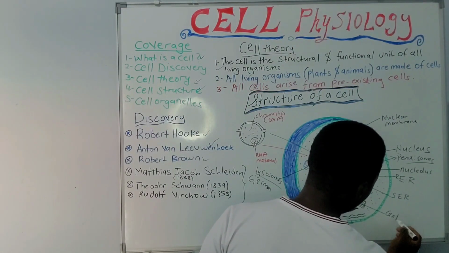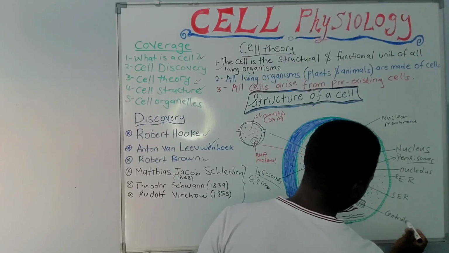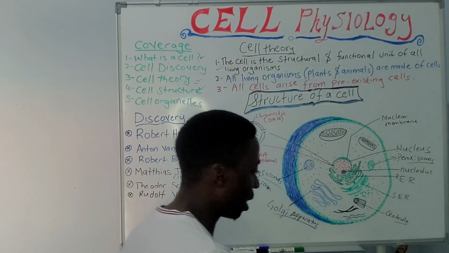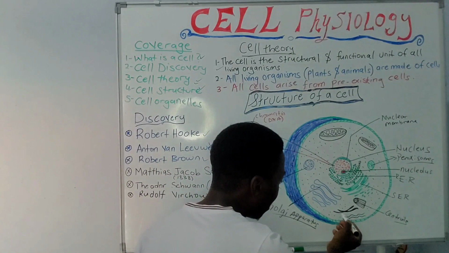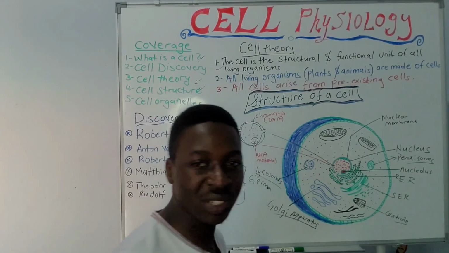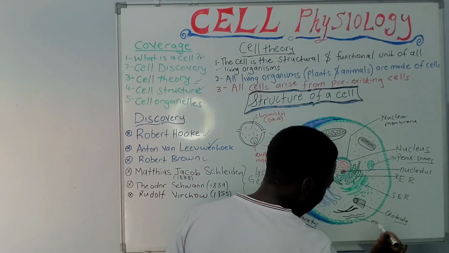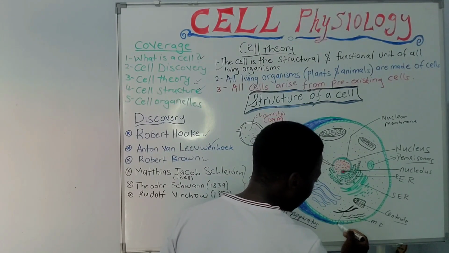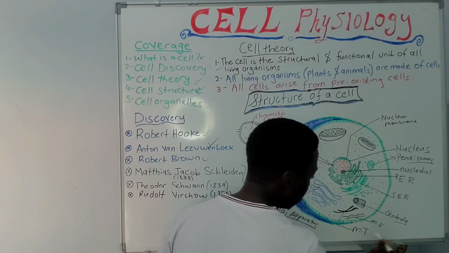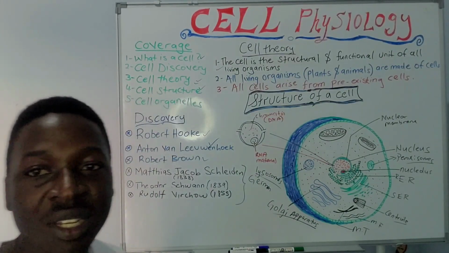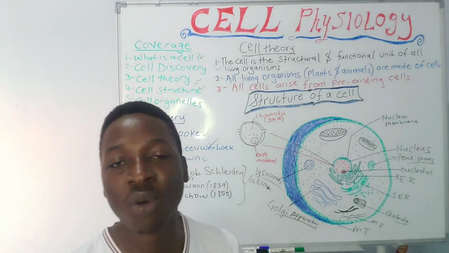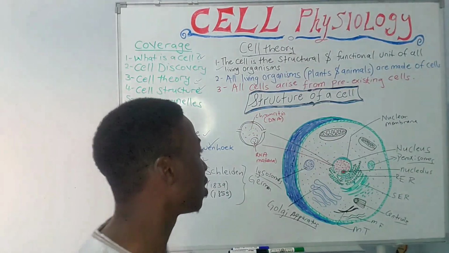The other we can look at is the centriole. This plays a very big role in cell division, as we shall see. Then we have these black strands you're seeing. We have microfilaments, these very small ones, and then we have these large ones, microtubules. These play a very big role in forming the cytoskeleton of the cell, especially within the cytoplasm.